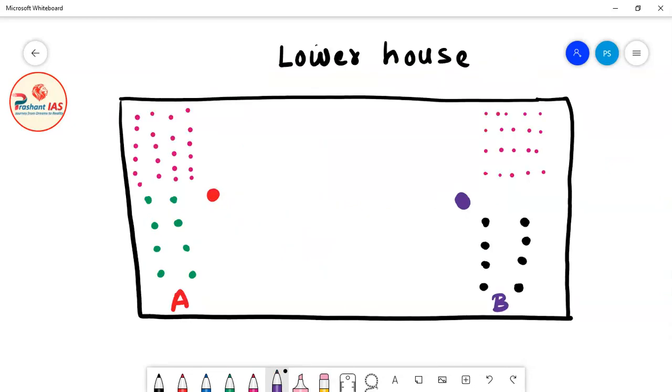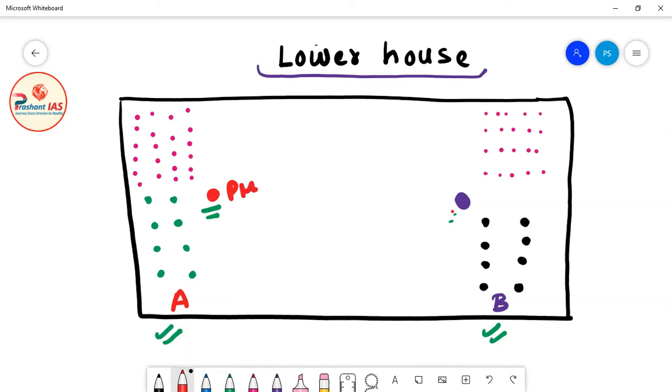Now friends, here I have tried to draw a representative diagram of the lower house of parliament. Let's suppose this is political party A and this is political party B. So definitely this is the leading party and this is the opposition party. This red dot is the prime minister, and this violet dot is the shadow prime minister. So he is the PM and he is the shadow PM.